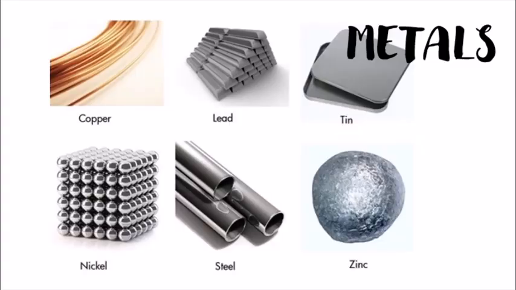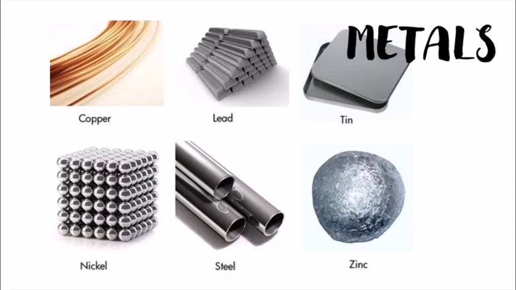Hello students, in this video we will start with the third chapter in science, that is metals and non-metals. Now all objects or materials in the world are made up of elements, compounds and mixtures. And scientists have classified these elements into three types, that is, they can be either metals, non-metals or metalloids. Let us first see what are metals.